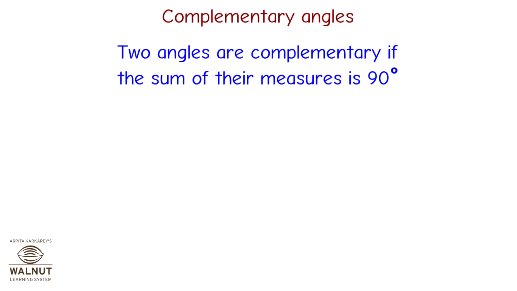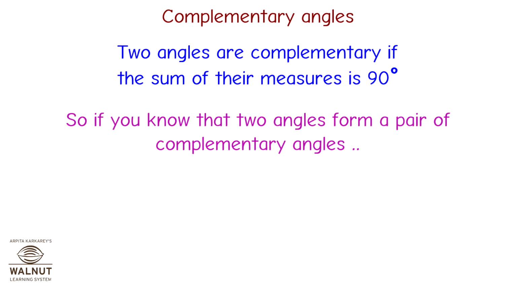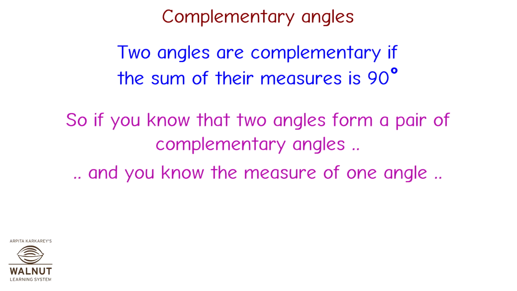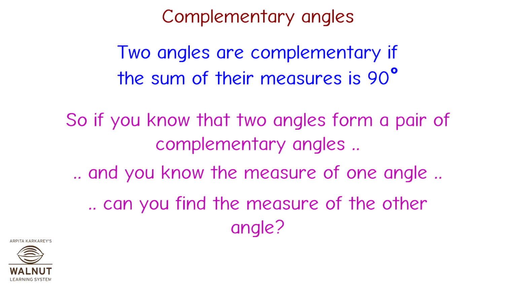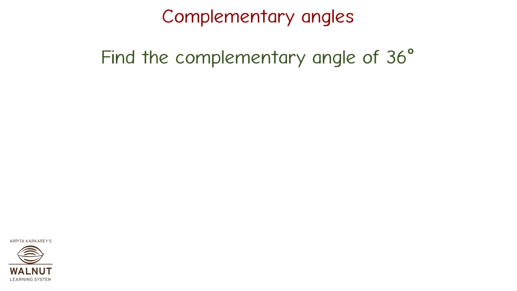Two angles are complementary if the sum of their measures is 90 degrees. So, if you know that two angles form a pair of complementary angles and you know the measure of one angle, can you find the measure of the other angle? Yes, of course.